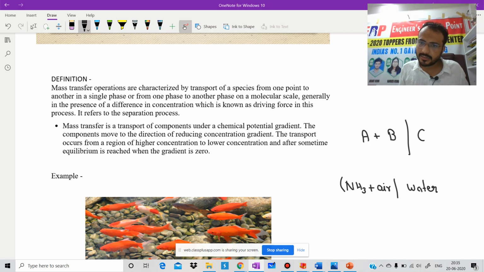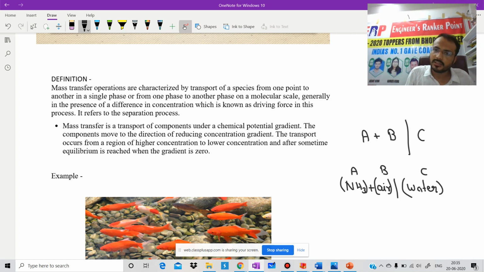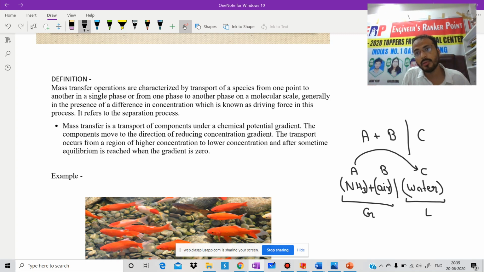Assume ammonia is A, air is B, and water is C. I hope up to this point all these things are clear. This is our gas phase, and this is the liquid phase. As we know, ammonia has some affinity towards water, but air and water are insoluble in each other.